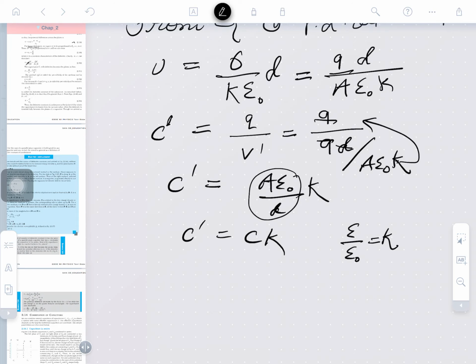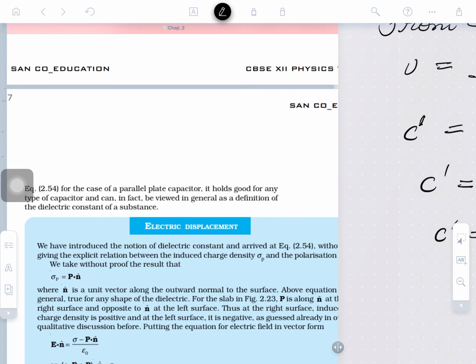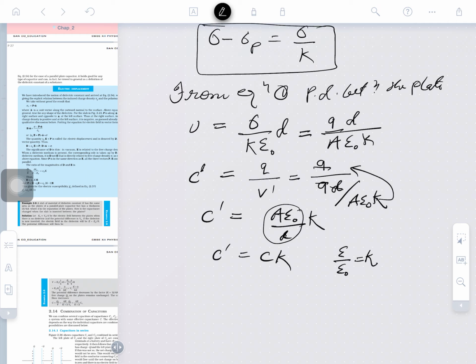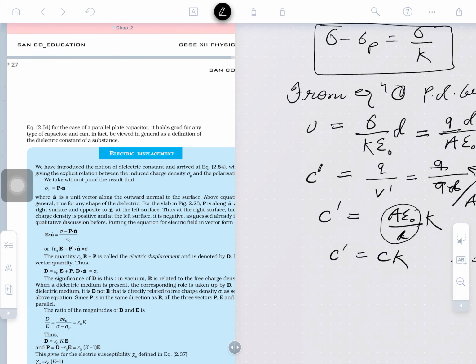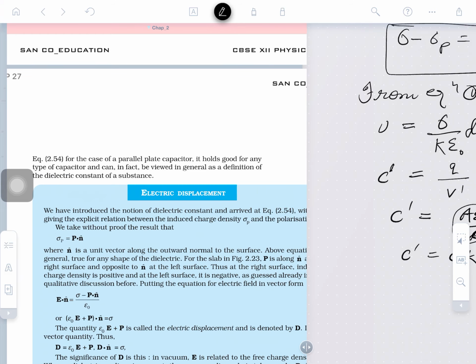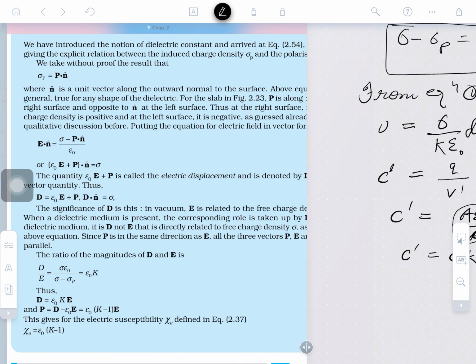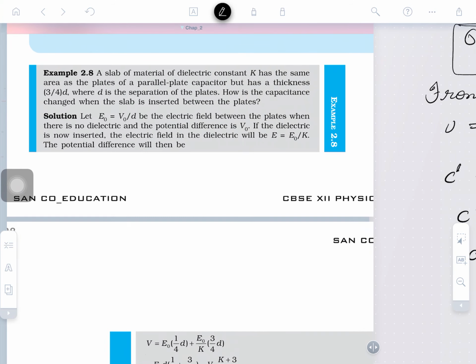This ratio is called that. Is it clear, guys? Further is to be discussed here. So finally, inserting the dielectric material will increase the capacitance of a capacitor, and everybody knows the unit of capacitance is farad, and smaller units of capacitance such as microfarad and millifarad are also used. The electric displacement we will discuss in detail while we study the electromagnetic wave. Here you may see there are some numerical questions.